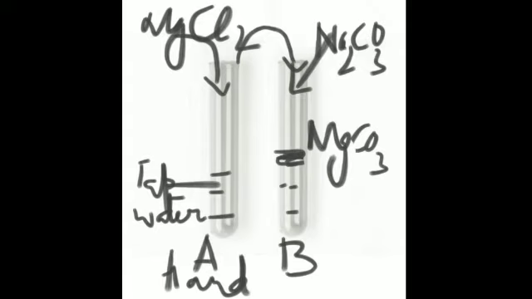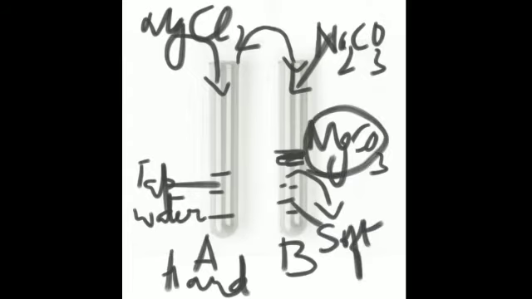Now what happens to this? Add some soap solution in both the test tubes. First, before doing this, we filter this out. When we filter, this becomes what? This becomes soft water, because we have removed this insoluble residue, that was the insoluble part of the test tube, we have removed.